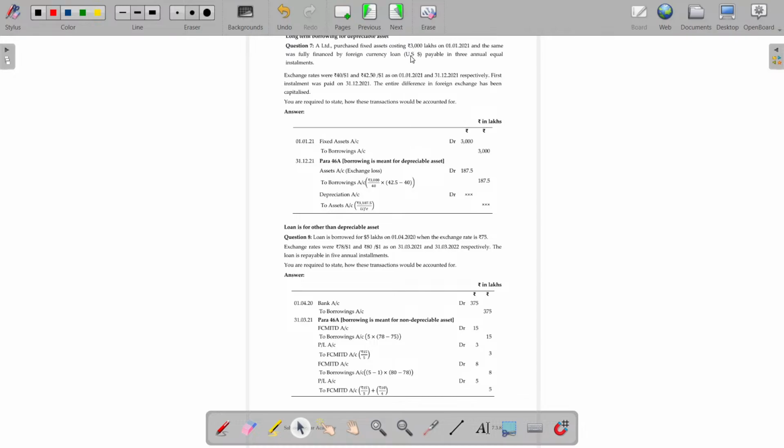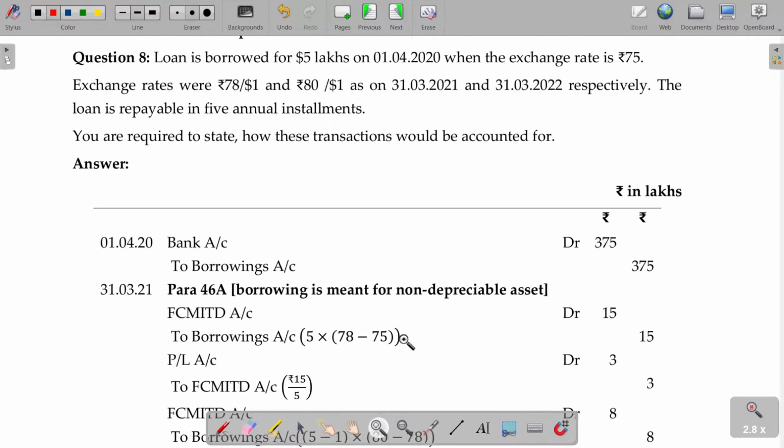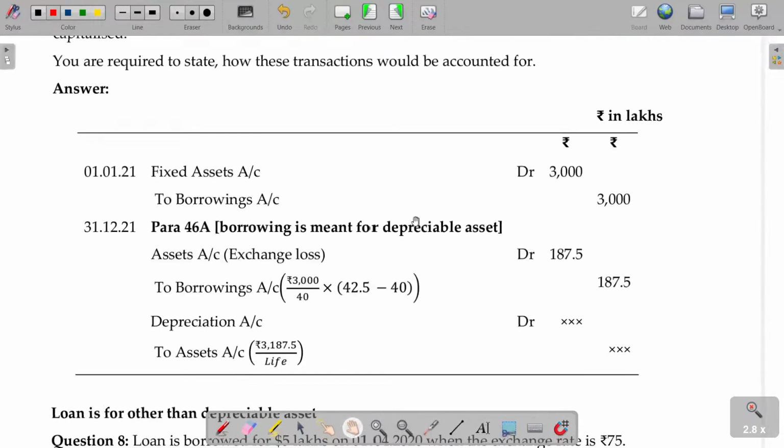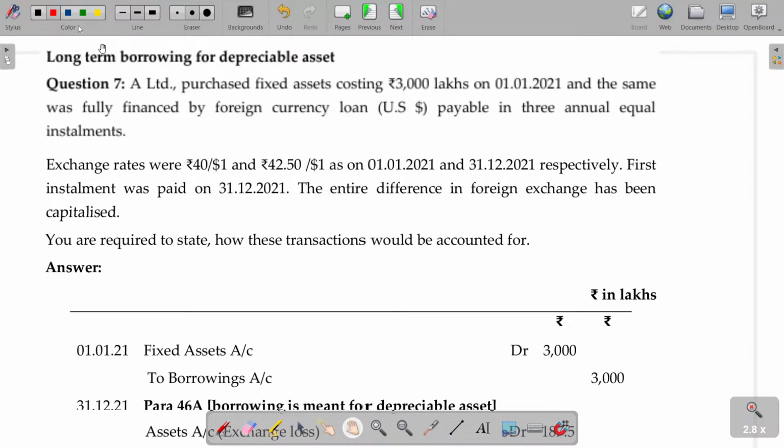Let's try to solve that. A Limited purchased fixed assets costing 3000 lakhs rupees on 1-1-21 and the same was fully financed by foreign currency, payable in 3 annual equal installments. The rate is $40 and $42.5 on these 2 days. On purchase, 40 per dollar. Thereafter, it is $42.5.